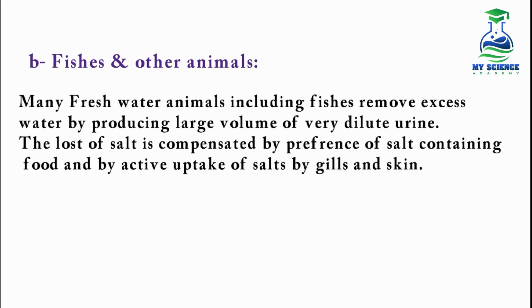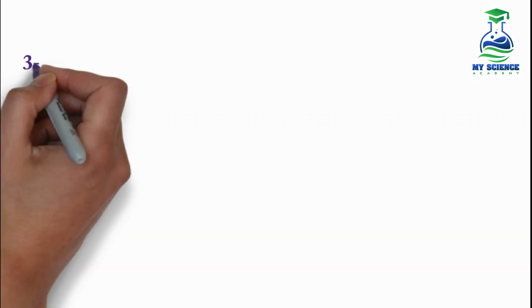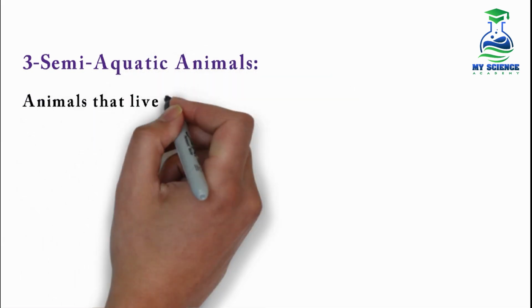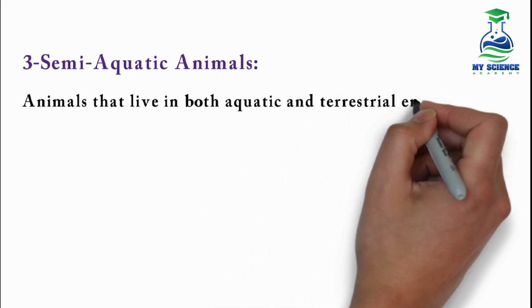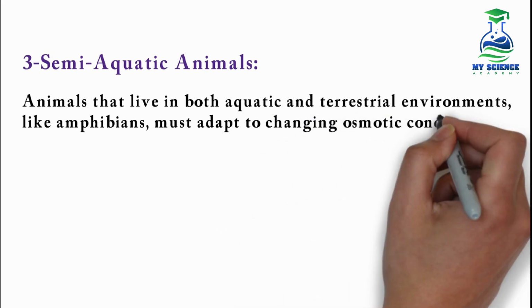And in this diagram, you can see the fish living in fresh water drinks a little amount of water and excretes dilute urine. And to compensate for the concentration of salt, it takes up food containing salts and also takes up salts through its gills and skin. Next, we will see osmoregulation in semi-aquatic animals. Animals that live in both aquatic and terrestrial environments, like amphibians, must adapt to changing osmotic conditions.